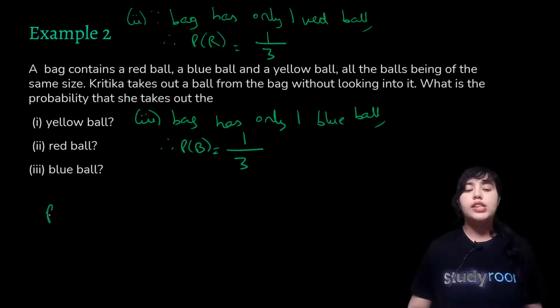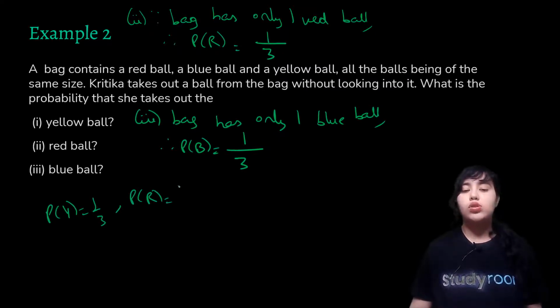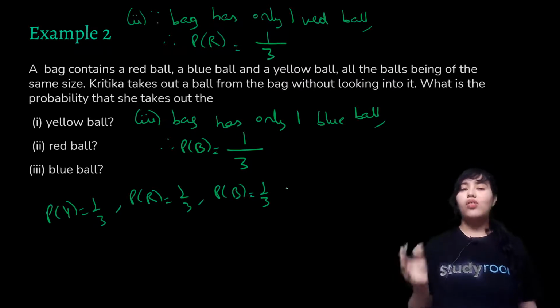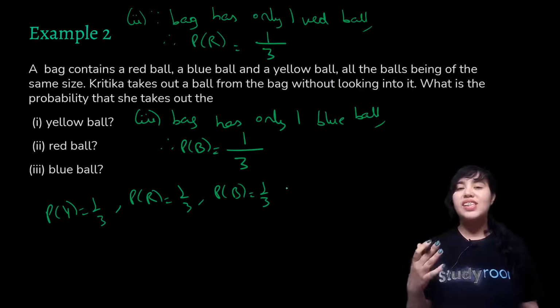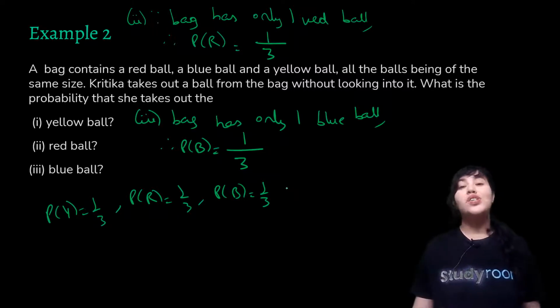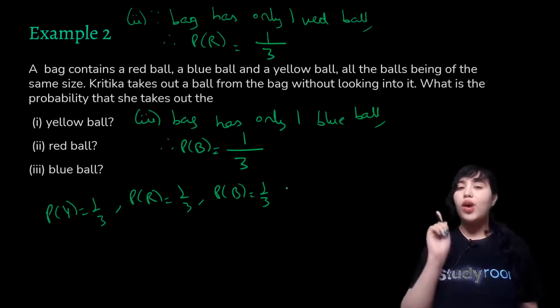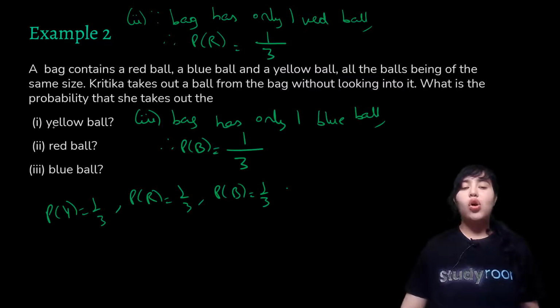So if you notice here, your PY was also 1 by 3, PR is also 1 by 3, PB is also 1 by 3. Now I already told you what are elementary events, so tell me what are they? So those are the events which give you only 1 outcome. Now in this question, when Kritika draws a yellow ball from the bag, can you say that it is an elementary event? Yes, it is an elementary event because there is only 1 yellow ball.